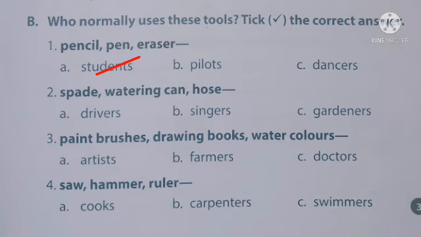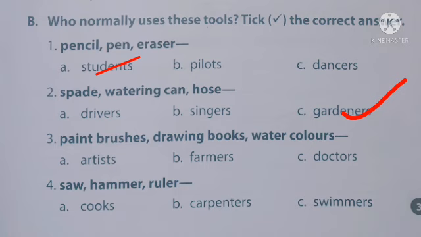Second one, spade, watering can and hose. Who is using these? Options. Option A, drivers. Option B, singers. Option C, gardeners. Who is using these? Yes, option C, gardeners. So you can tick it.